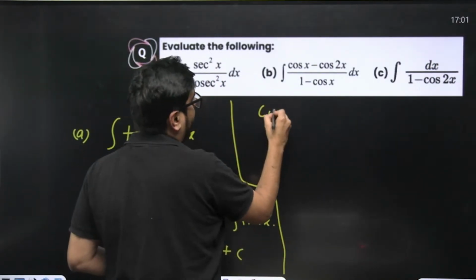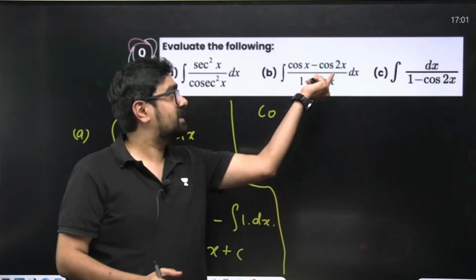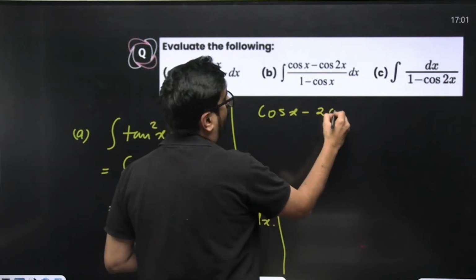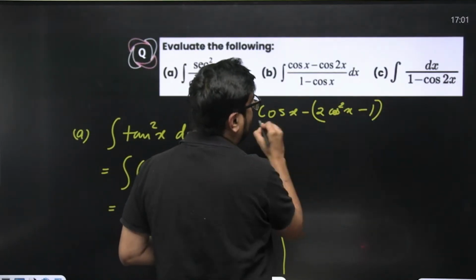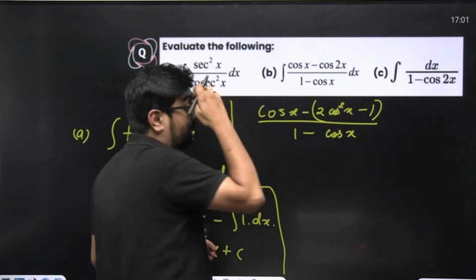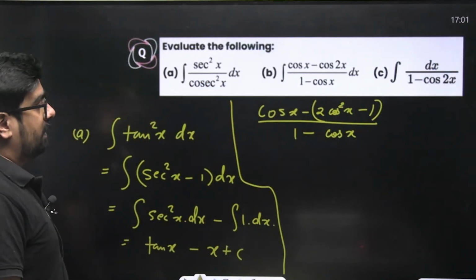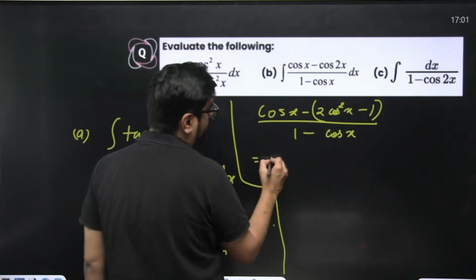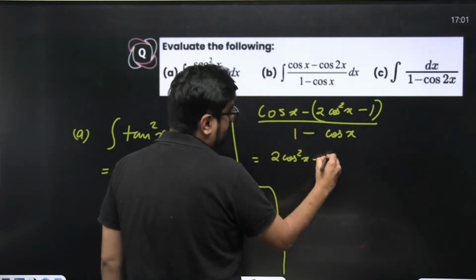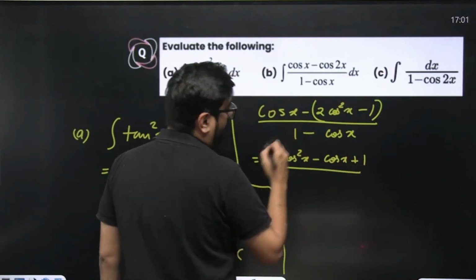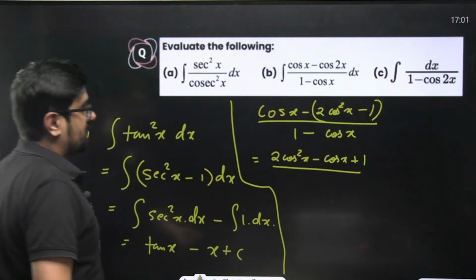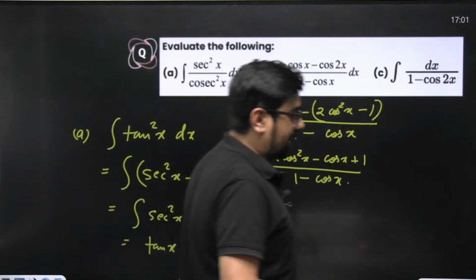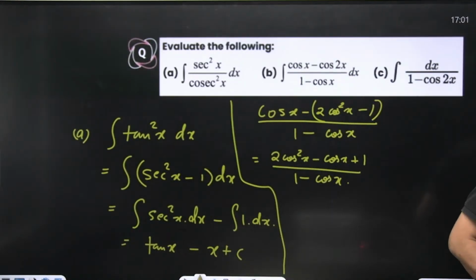So here just build it, because when you're seeing 1 minus cos x, that means you want to get rid of this cos 2x. So simply write cos x minus 2 cos square x minus 1 upon 1 minus cos x. Now just check, have you got it? This will become 2 cos square x minus cos x plus 1 upon 1 minus cos x. Just let the denominator remain like this, not a problem. Now what can you do about this numerator? This is a simple quadratic. Can you factorize it?